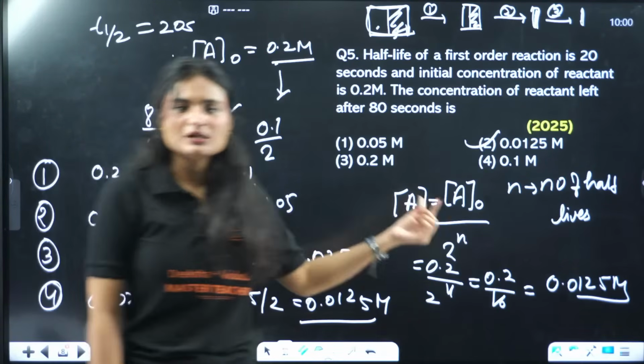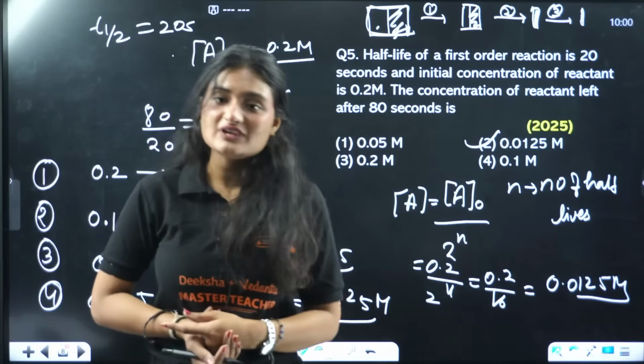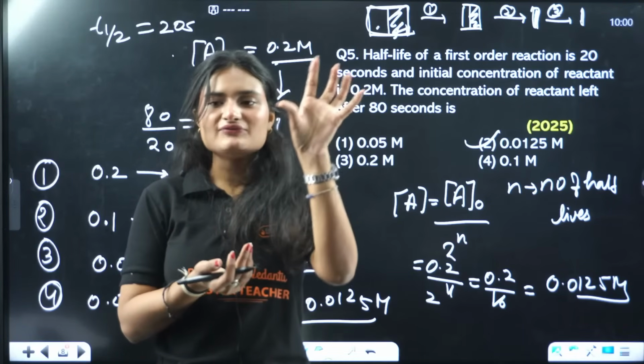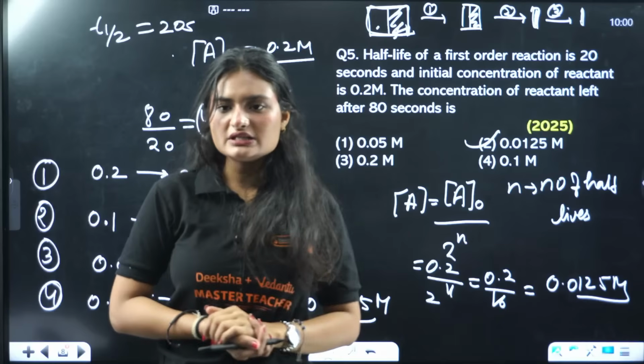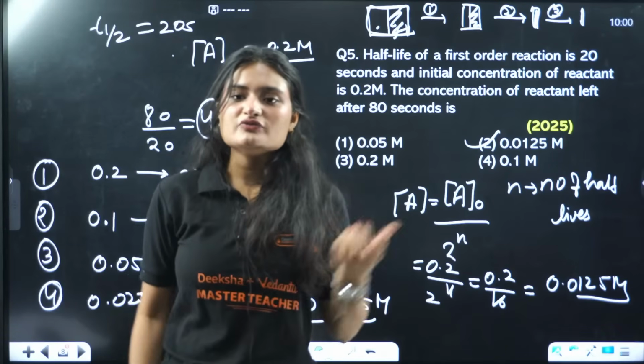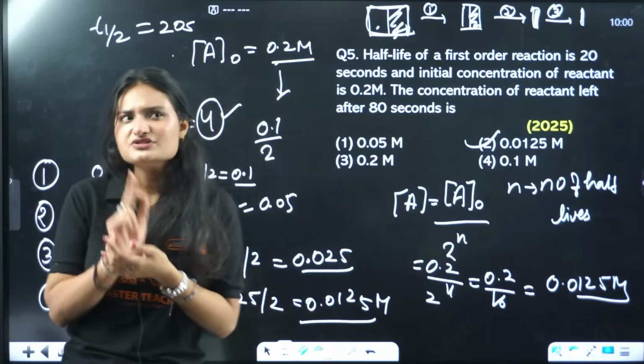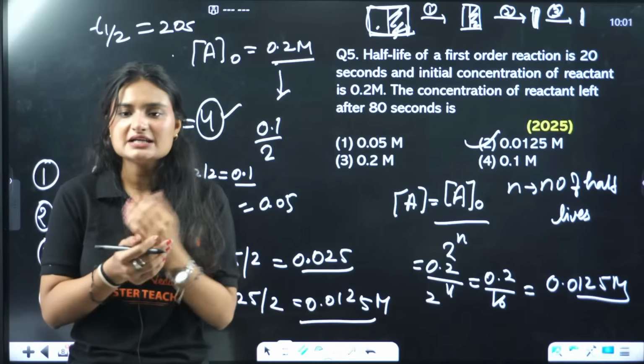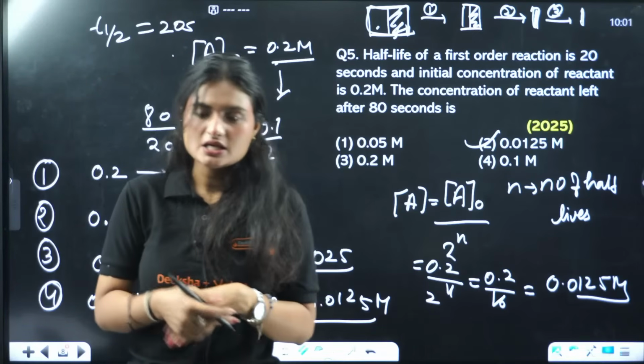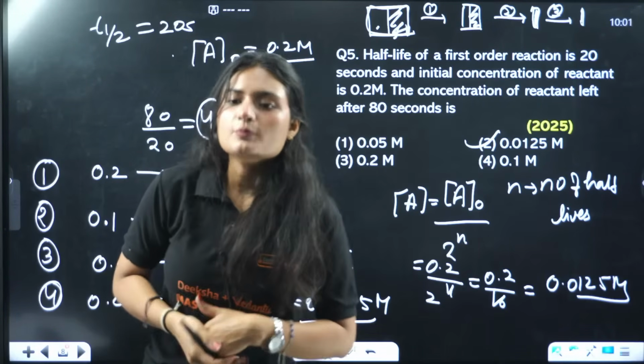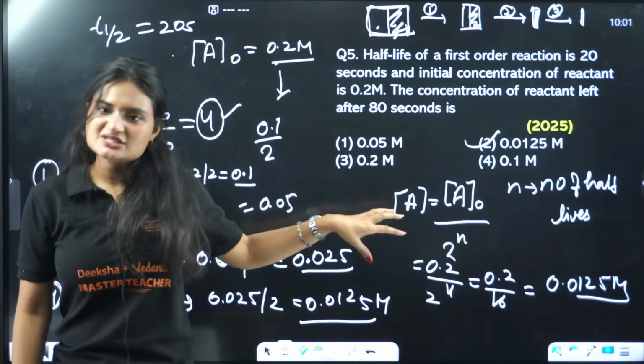This formula will be used when you know the number of half-lives. We know the half-life is 20 seconds, one half-life is 20 seconds, and we are given the time. If one half-life is 20 seconds and we are given 80 seconds, that means there are 4 half-lives possible, right? Only then you'll use this formula.